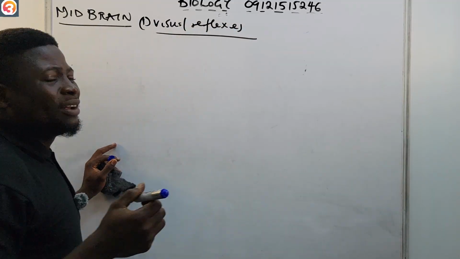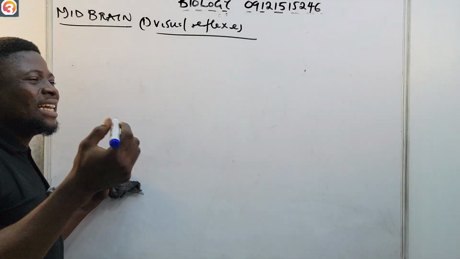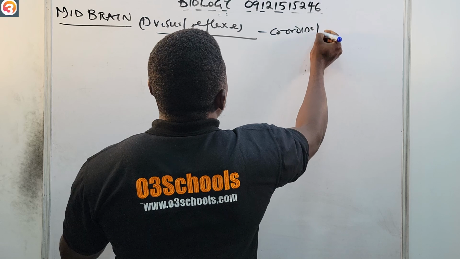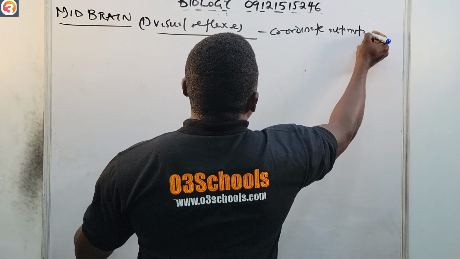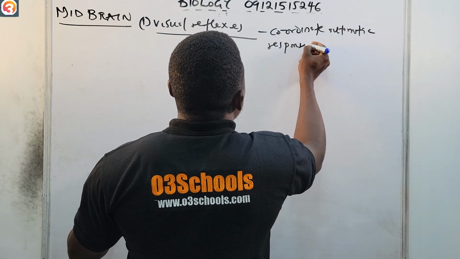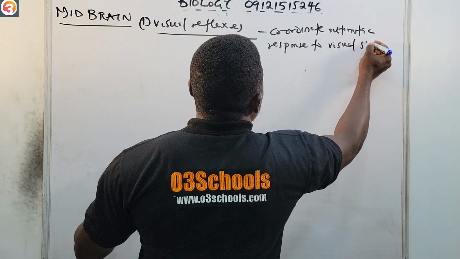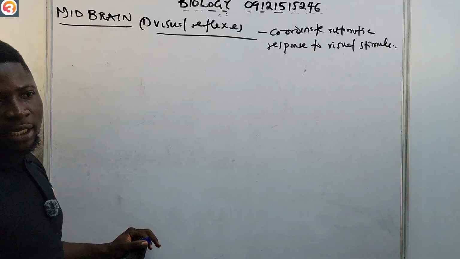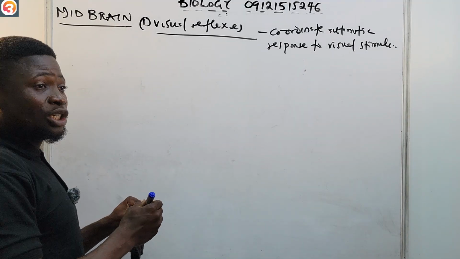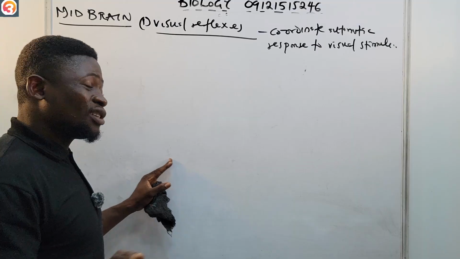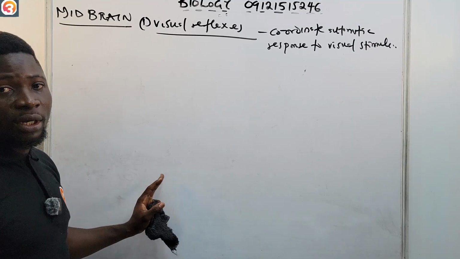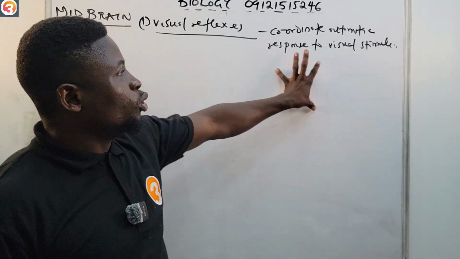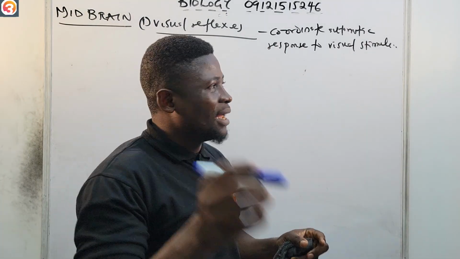By visual reflexes, we mean that it coordinates automatic response to visual stimuli, e.g., turning your head towards a moving object. Something just passed, or maybe a mosquito or a fly just flew past. You want to turn your head to look at it. So that is what visual reflexes are. It is handled by the midbrain, so it coordinates automatic response to visual stimuli.